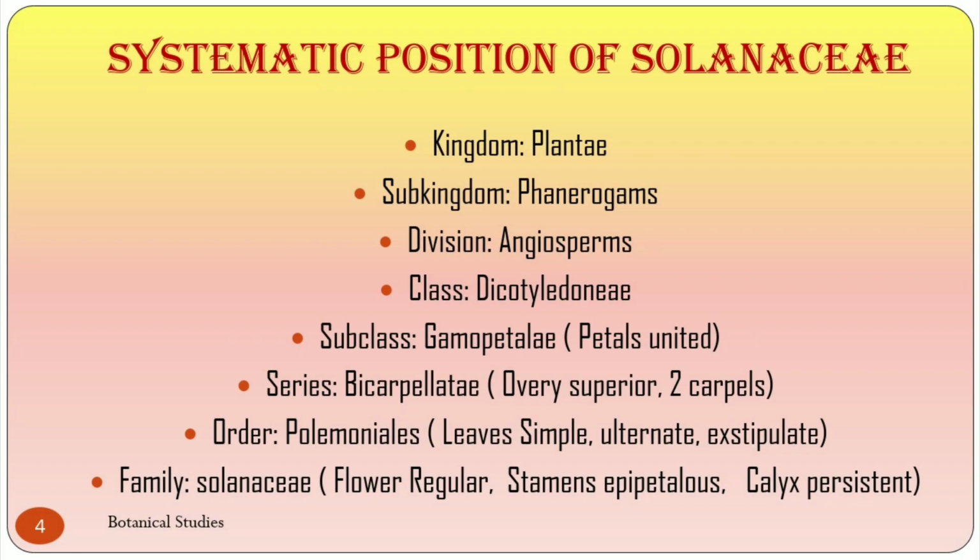Systematic position of the family Solanaceae. Family Solanaceae belongs to kingdom Plantae, subkingdom Phanerogams, division Angiosperm, class Dicotyledonae, subclass Gamopetalae, series Bicarpellatae, order Polemoniales, family Solanaceae.